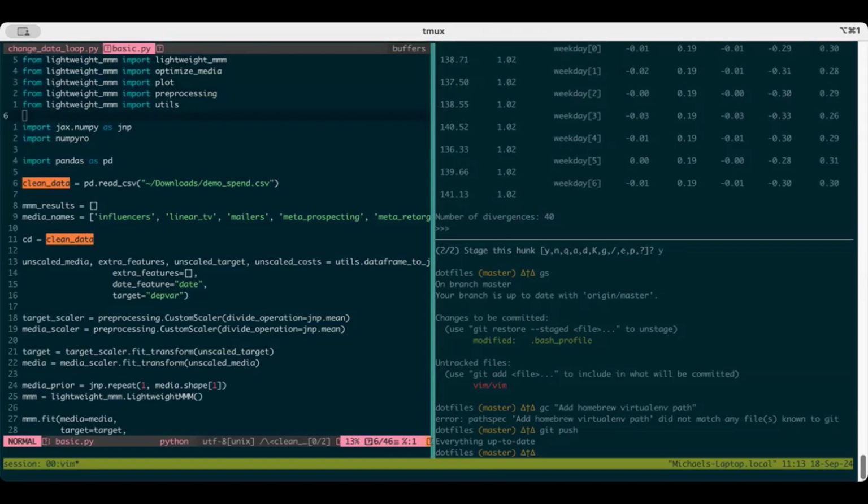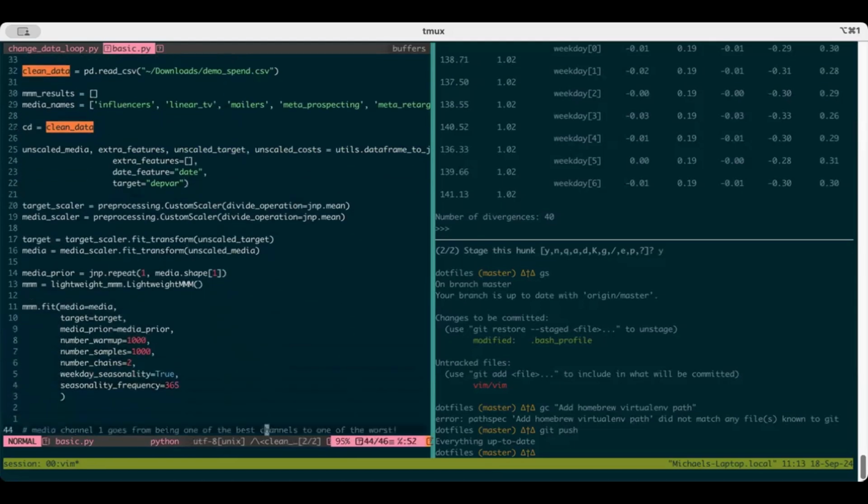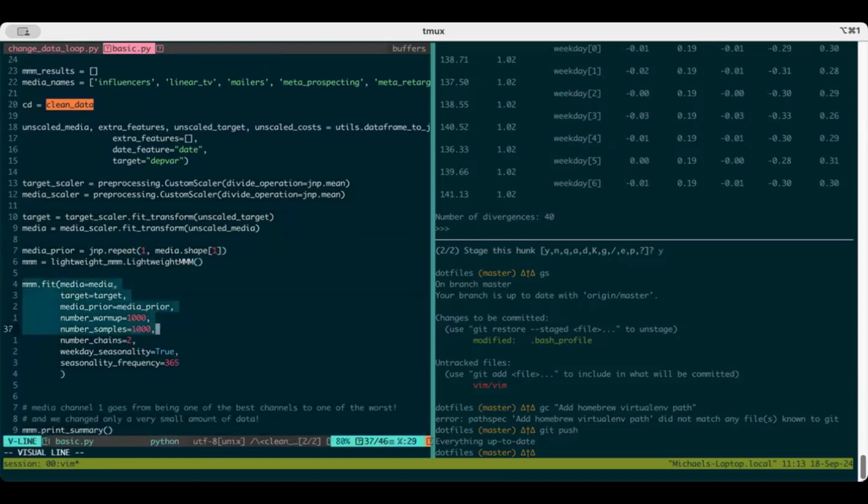So most of this is just taken from the lightweight MMM tutorial walkthrough. We import the libraries, we load in some data that we're going to use for the MMM. In this case, it just has a bunch of marketing spend data and then some KPI variable. These are the names of the marketing channels that we have, so near TV, mailers, meta prospecting, et cetera. And then we scale the data according to the docs, and then we run the MMM model.